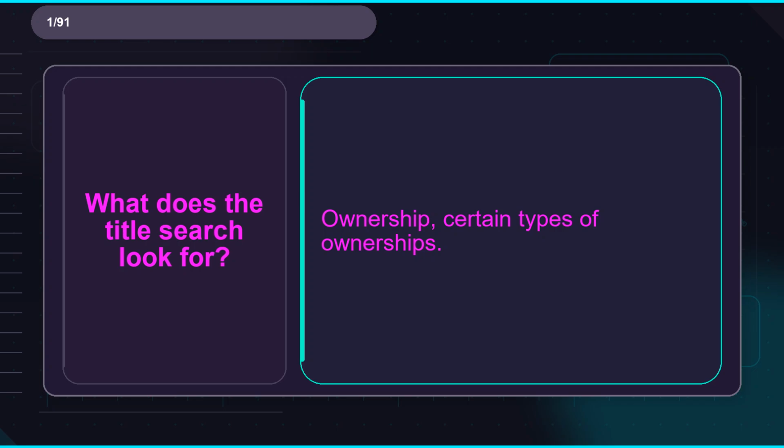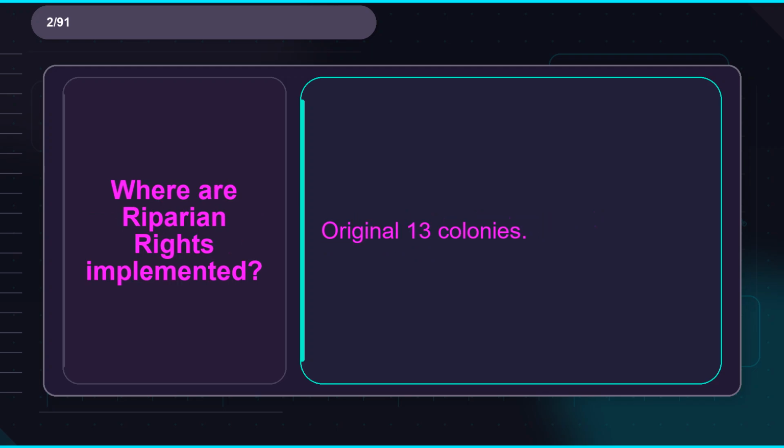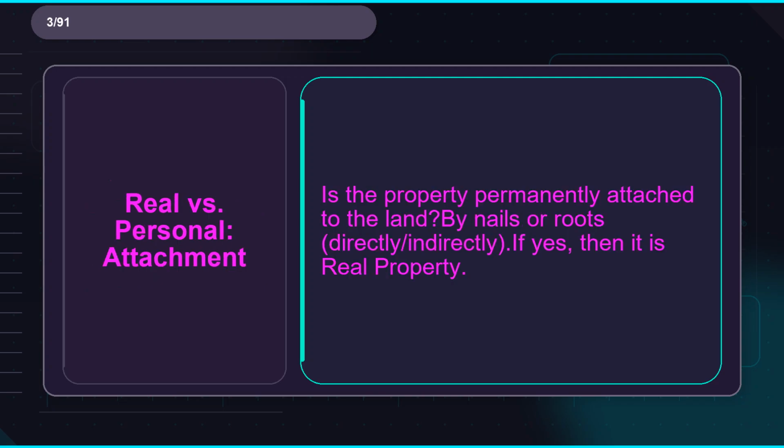Flashcard 1. Term: what does the title search look for? Definition: ownership, certain types of ownerships. Flashcard 2. Term: where are riparian rights implemented? Definition: original 13 colonies.